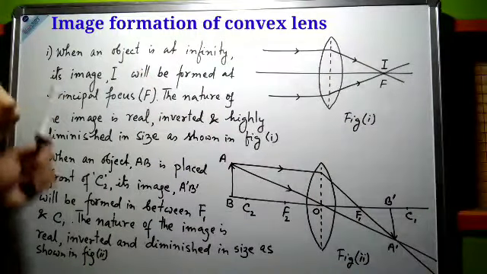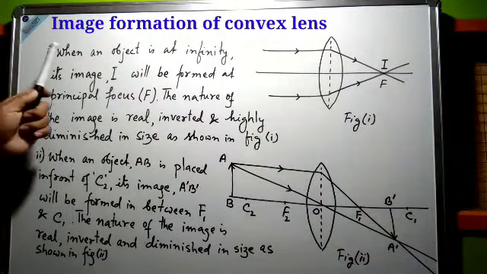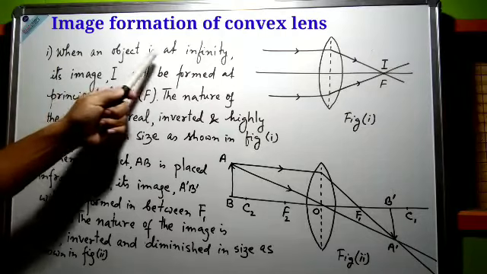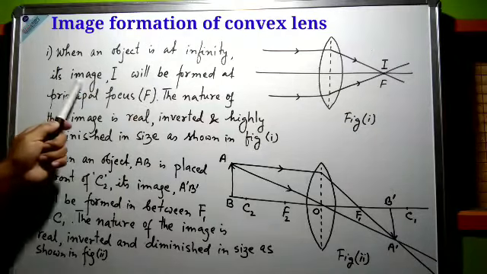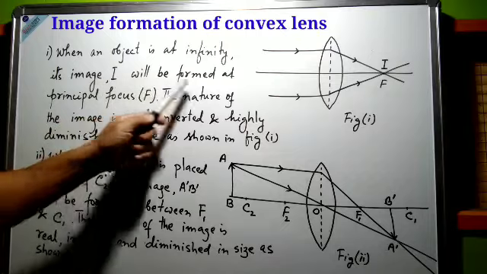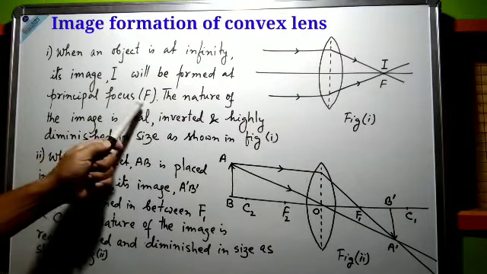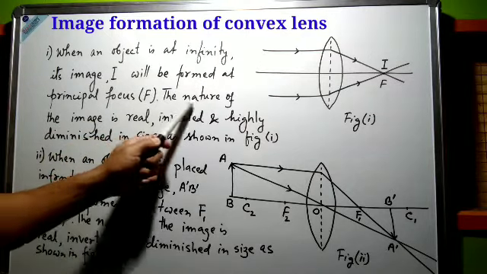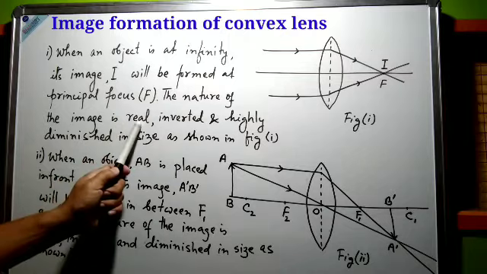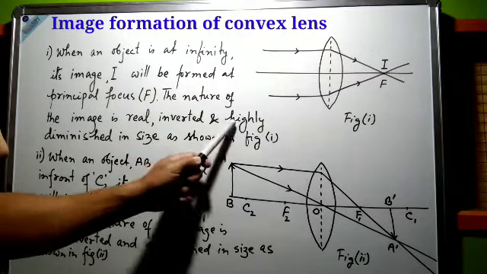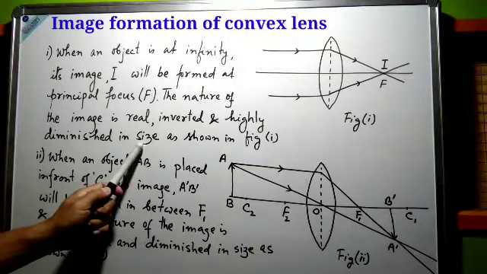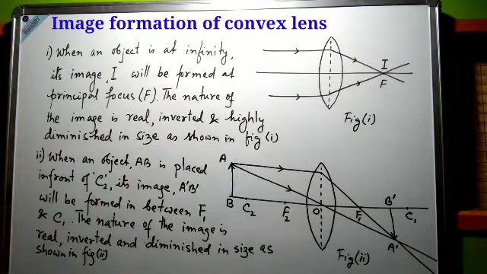Now point number 1, let's see. When an object is at infinity, its image capital I will be formed at principal focus capital F. The nature of the image is real, inverted, and highly diminished in size as shown in figure 1.